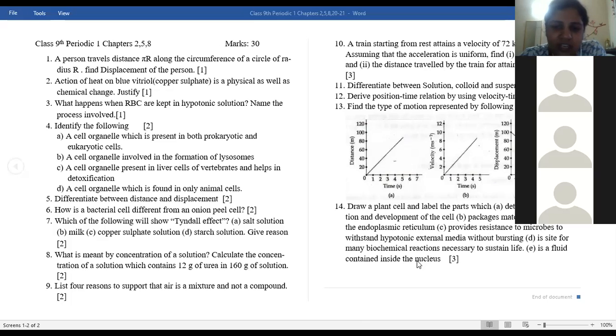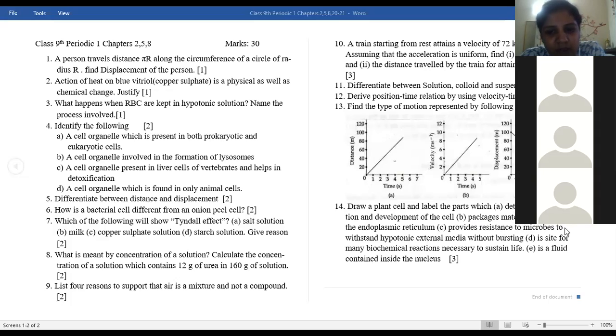And every time when this kind of question is there, you have to write the answer separately, and then label the same parts in the diagram. So first mention these answers of A to E, all 5. A part determines the function and development of the cell, that is nucleus. Packages material coming from the endoplasmic reticulum, Golgi bodies.